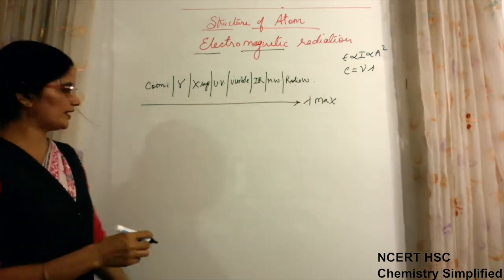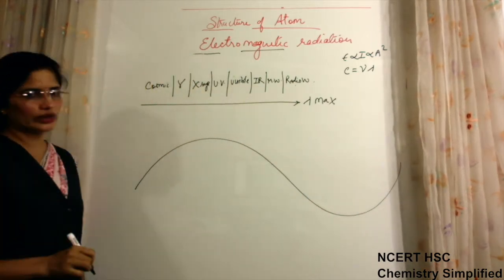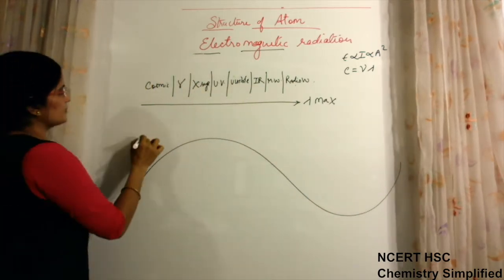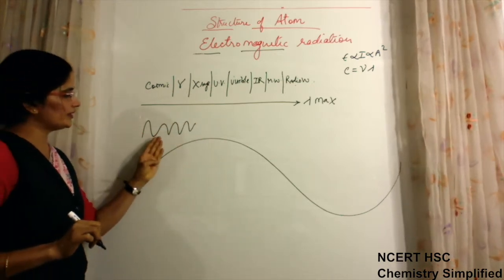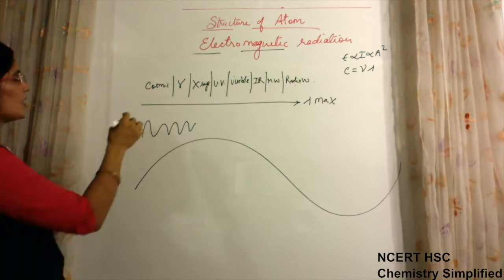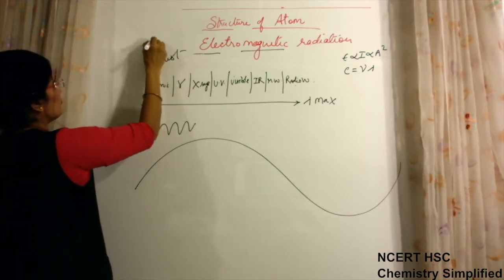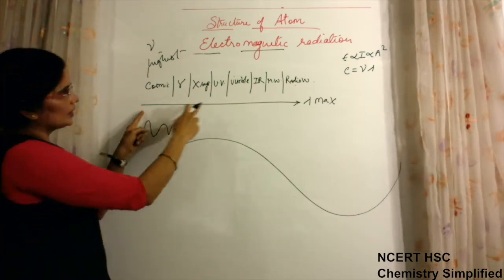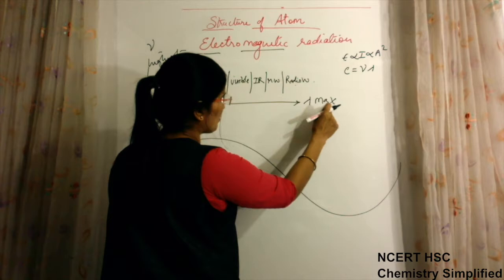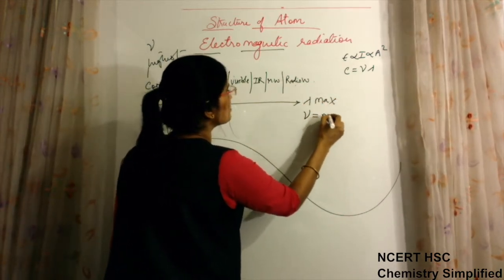The longest wavelength means the radio waves have very long wavelength like this. Okay. On the other hand, cosmic rays have very small wavelength. So where their wavelength is very small, that means they have highest frequency. Okay, that means radio waves have lambda max, that is wavelength is maximum, so frequency is minimum.